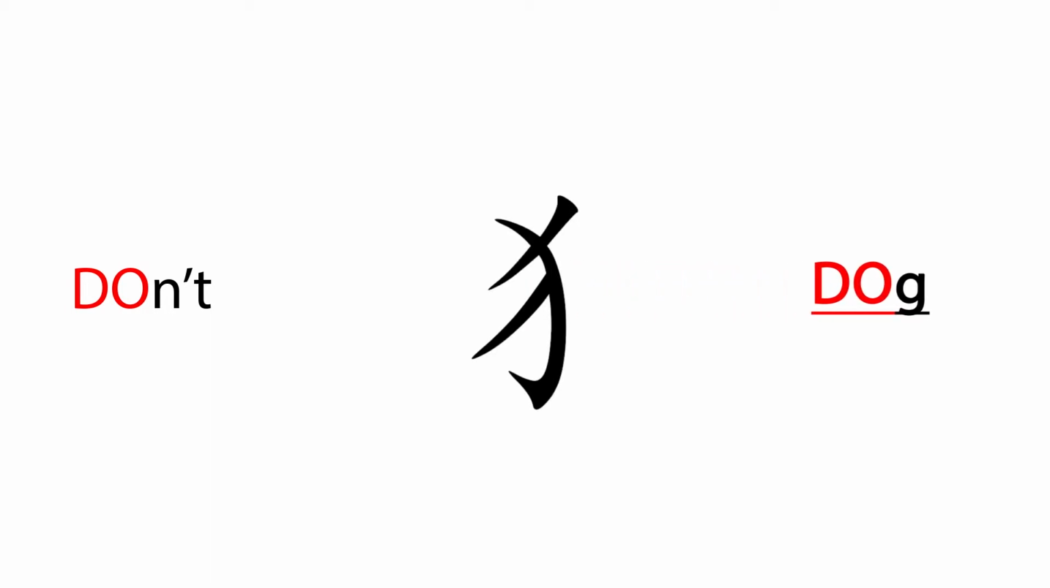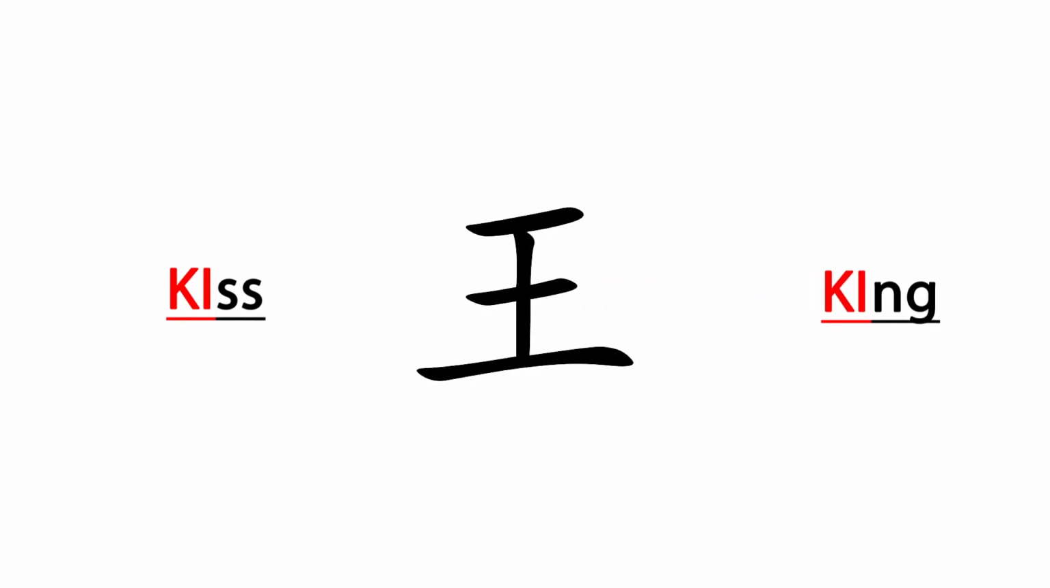The DO of don't is the same as the DO in dog. Therefore, the dog radical is the first part of the character. The KI of kiss is the same as the KI of king. Therefore, the king radical is the second part of the character. Repeat the sentence, don't kiss anyone while they're mad, and you'll remember that the characters are comprised of the dog and king radicals.